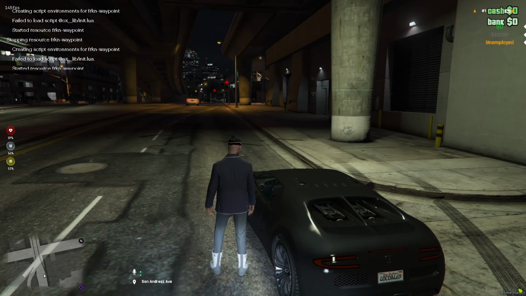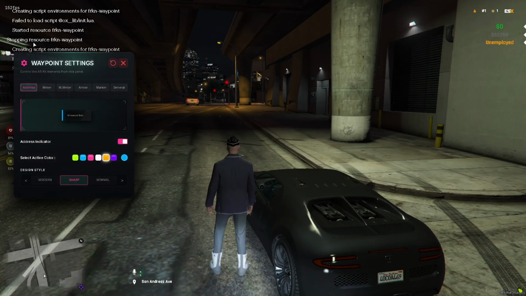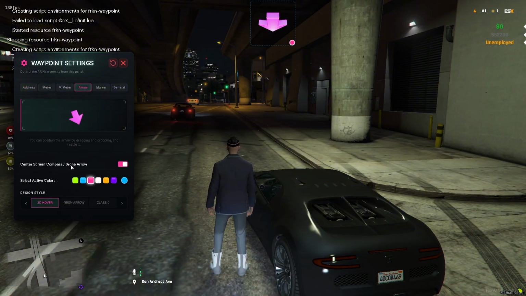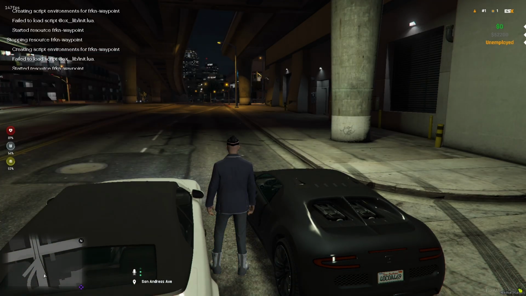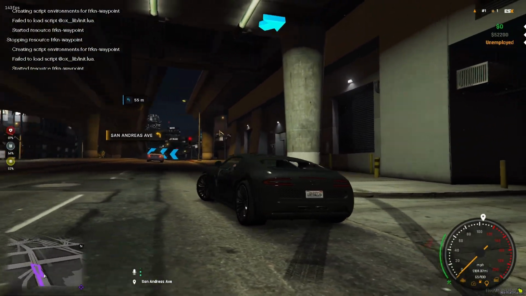Let's open FiveM and see if it works. And it works perfectly. You can make your customizations here in the settings. And let's get in the vehicle and you can see it.